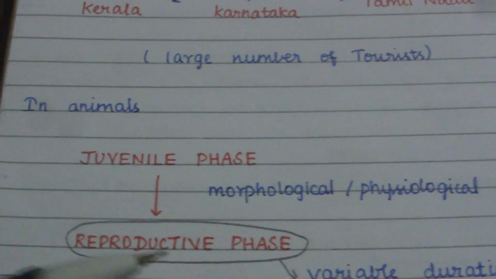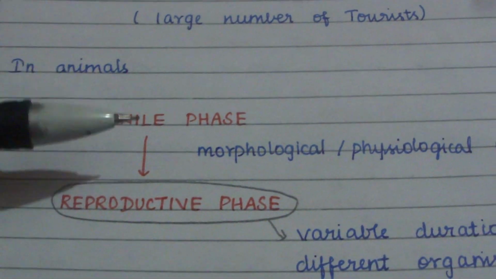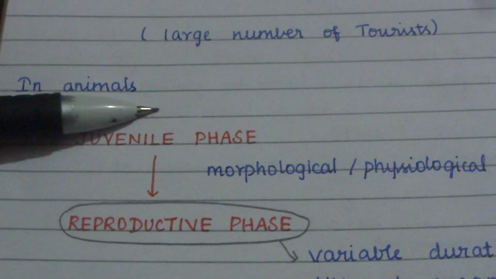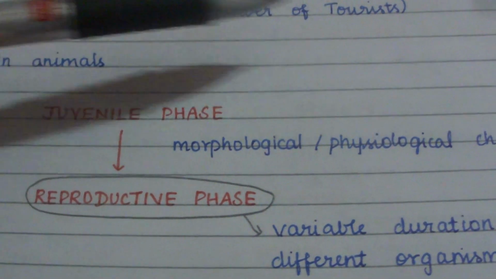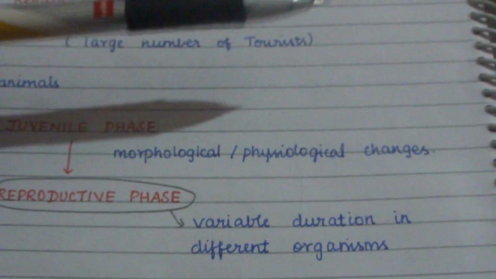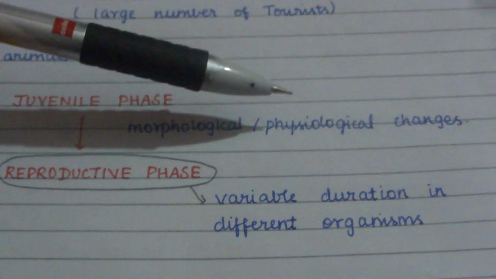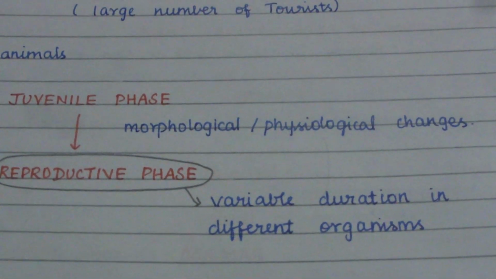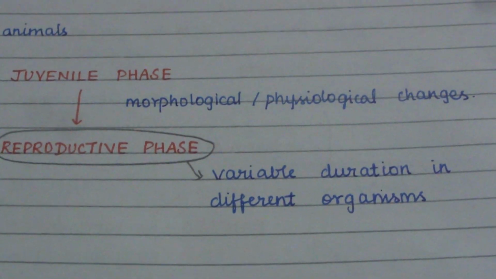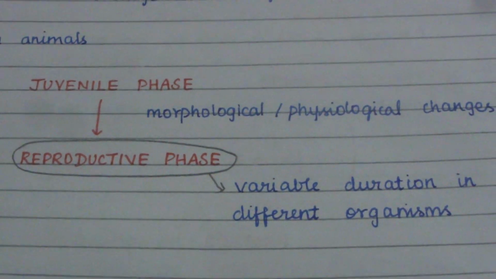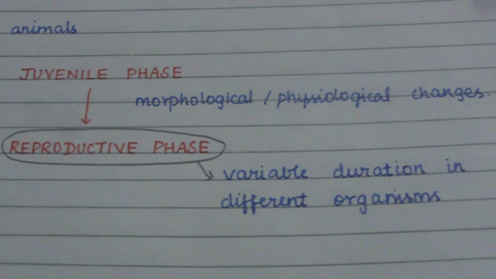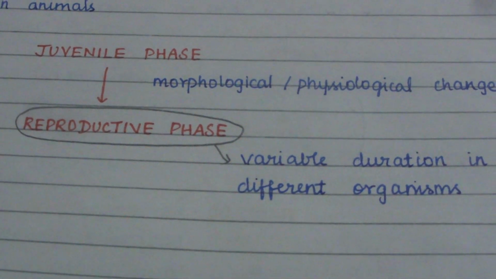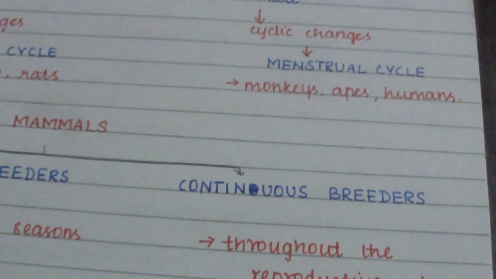Now in animals, so that was about plants. In animals, during the period of conversion from the juvenile phase to the reproductive phase, they undergo morphological and physiological changes to activate their reproductive behavior. These morphological and physiological changes prepare their reproductive structures. The reproductive phase also has variable duration in different organisms.